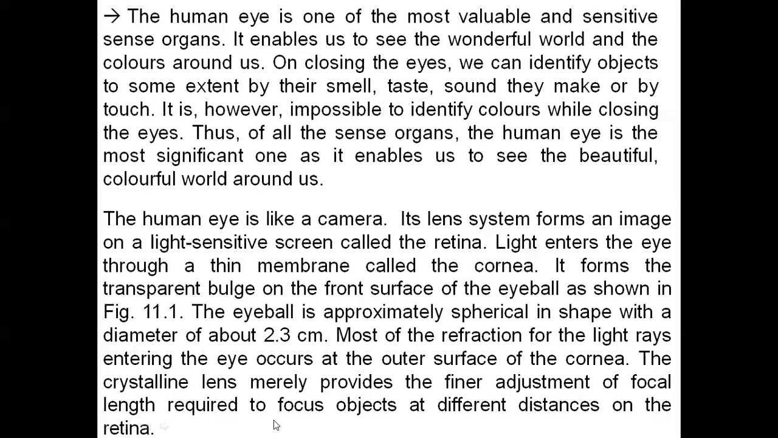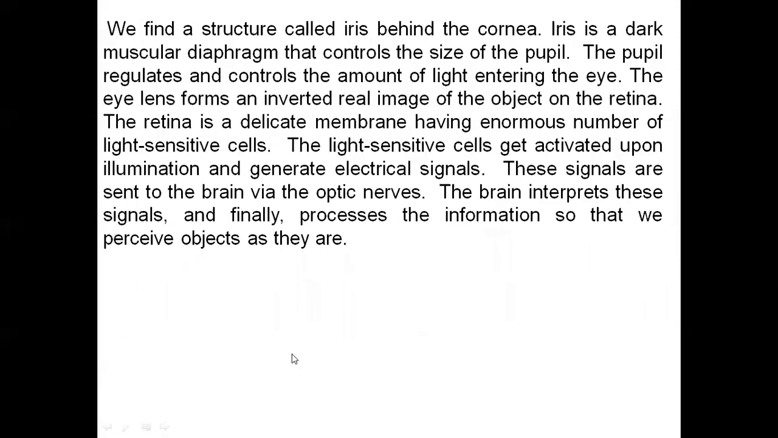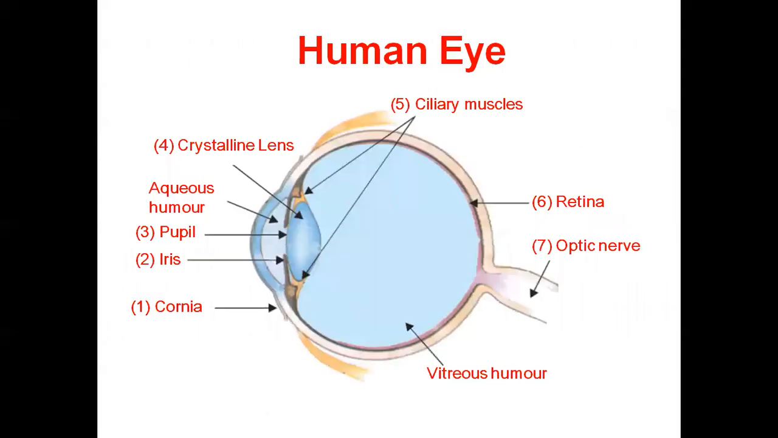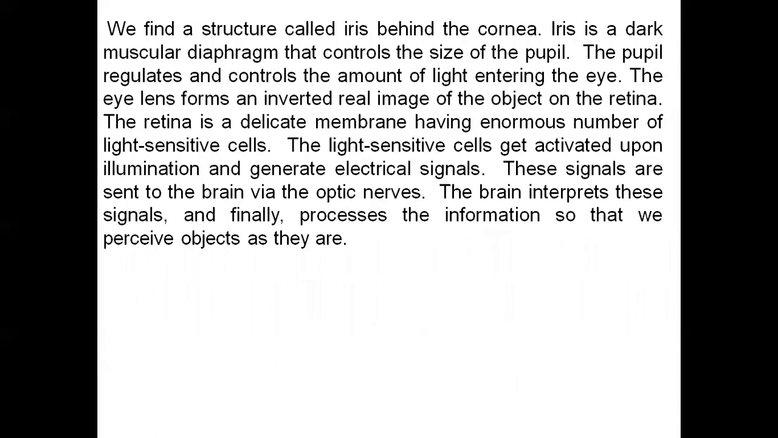Now we discuss the next point. We find a structure called the iris behind the cornea. In our figure, we are showing the iris, behind the cornea. The iris is a dark muscular diaphragm that controls the size of the pupil. The pupil regulates and controls the amount of light entering the eye.